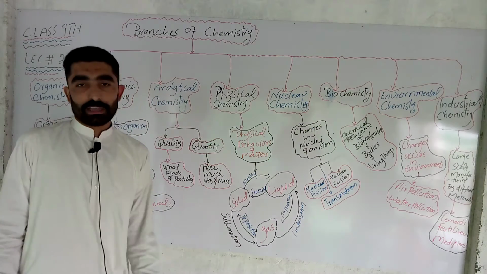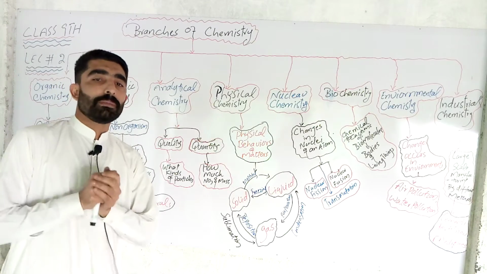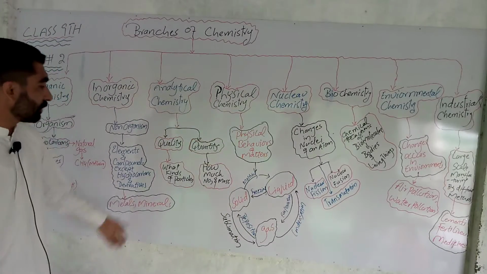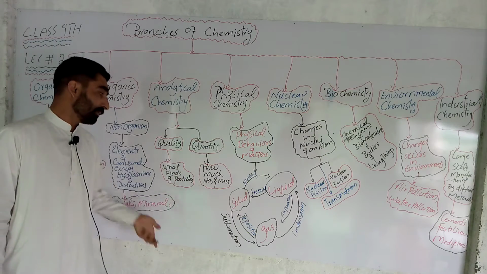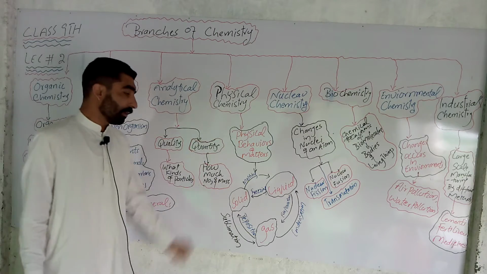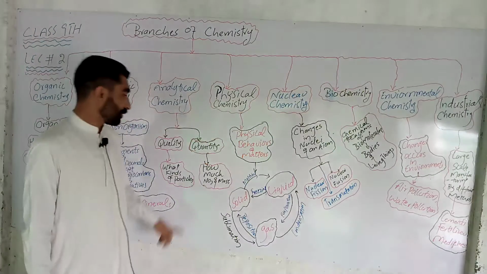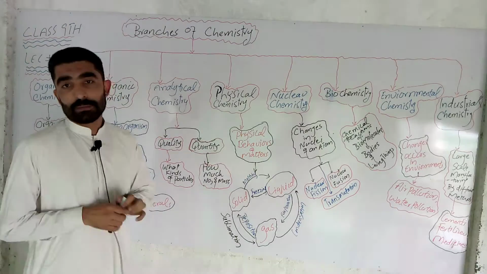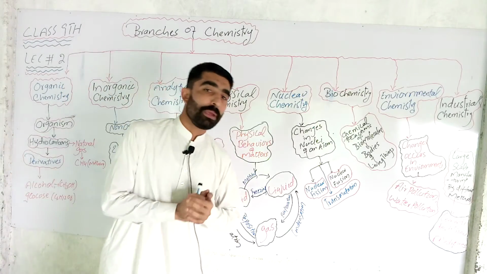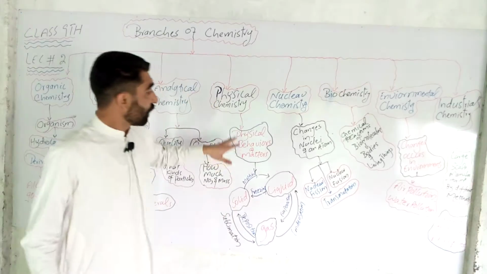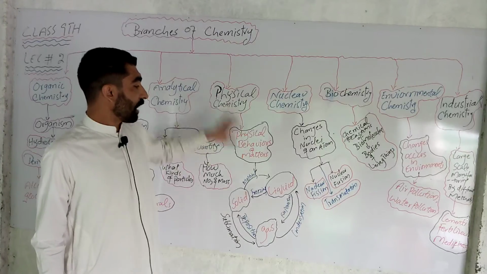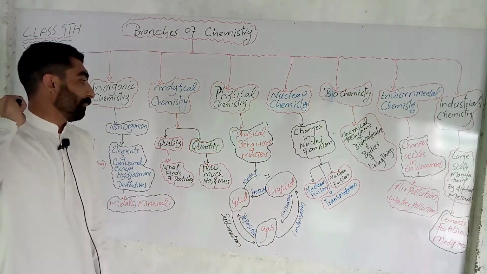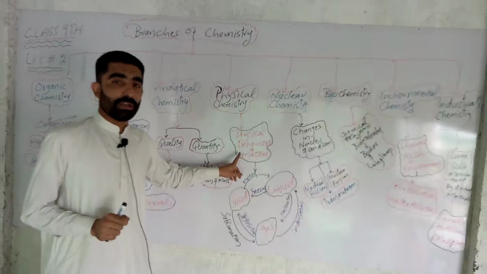The third one, analytical chemistry, is the branch of chemistry in which we study the quality and quantity of matter. Quality means what kind of particles, atoms, ions, molecules are present, and quantity means how much, the number and mass, are present. The fourth one is physical chemistry, the study of the physical behavior of matter: the branch in which we study the physical changes and physical properties along with the composition of matter.